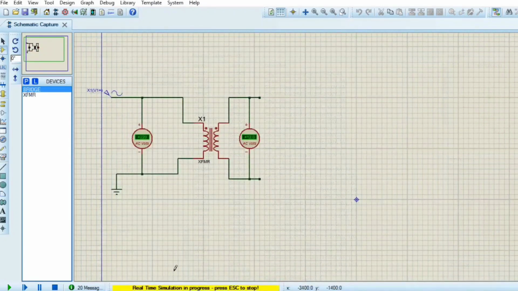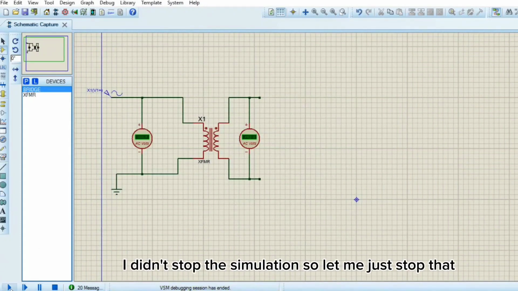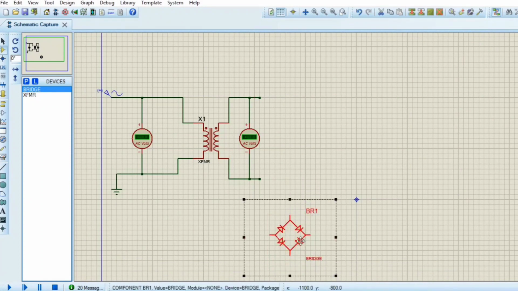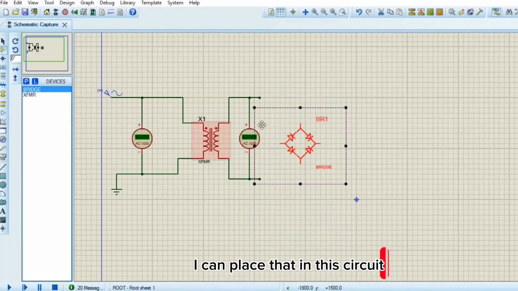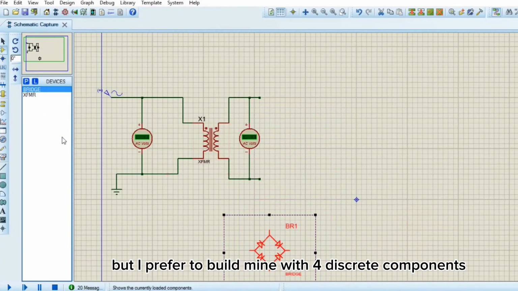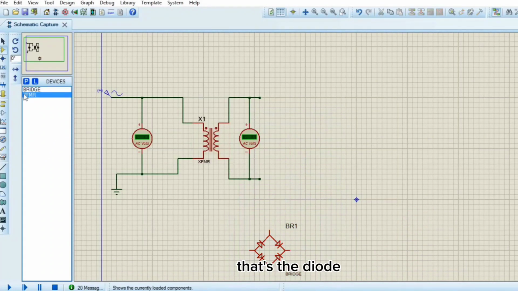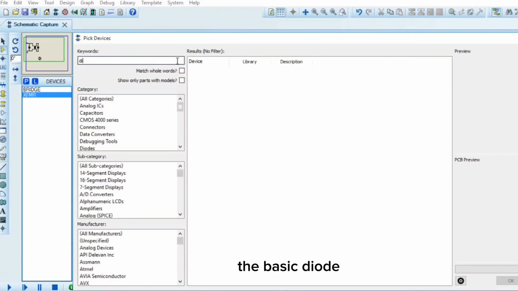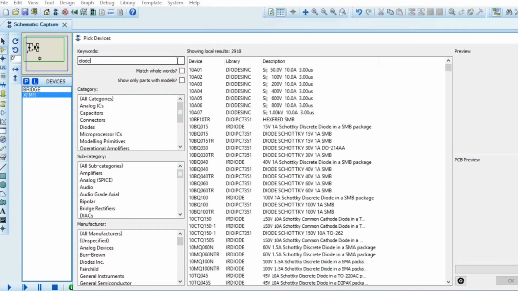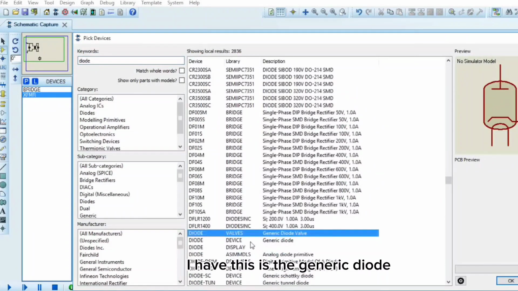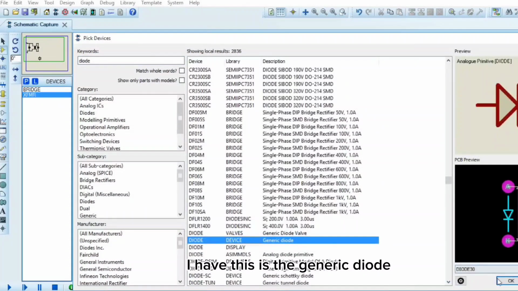Now I can, okay, I didn't stop the simulation, so let me just stop that. So I have this rectifier. I can use it here. I can place that in this circuit, but I prefer to build mine with 4 discrete components. That's the diode. So let me get a basic diode. Okay, I have this. This is the generic diode.